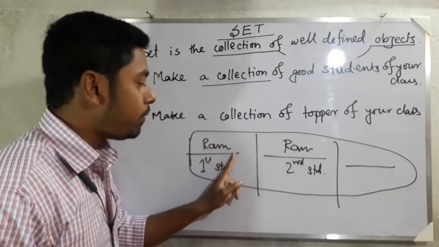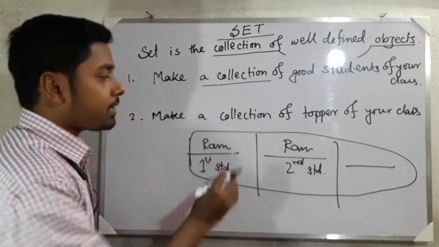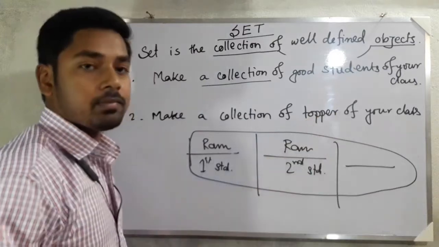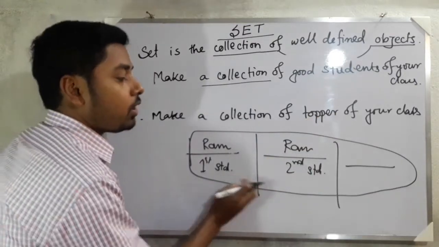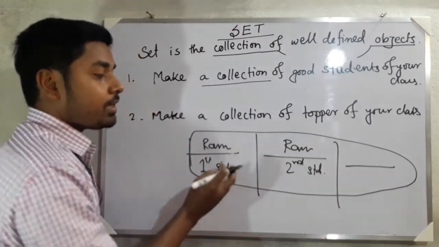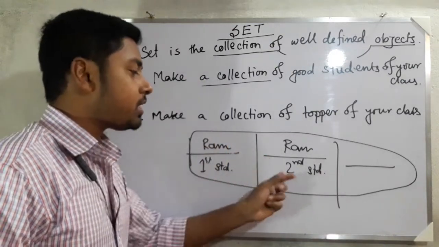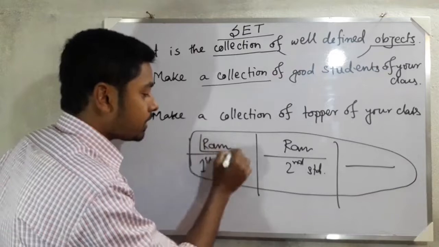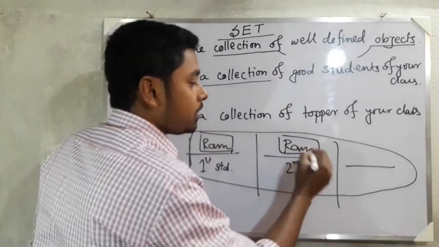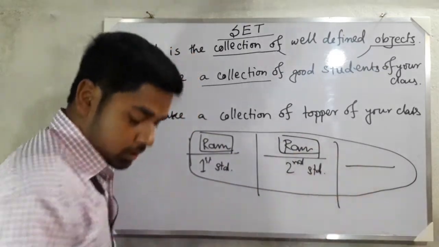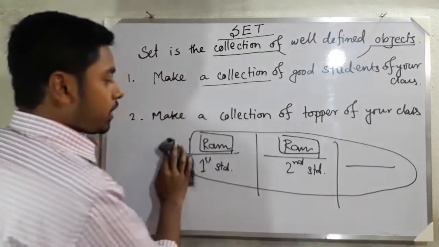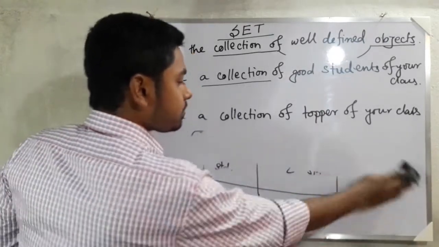So here you may make the collection of the topper. Why? Because all the students are giving the same answer, and that is, Ram is the topper. So here you can make the collection.